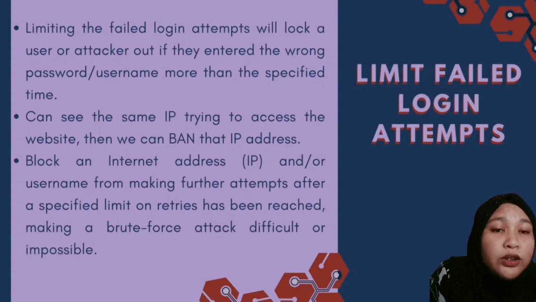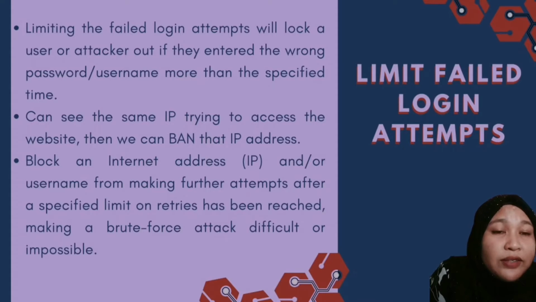This will also let us see how many people are trying to hack into the website. If we can see the same IP trying to access the website, then we can ban that IP address and block an internet address and/or username from making future attempts after a specific limit on retries has been reached, making a brute force attack difficult or impossible.